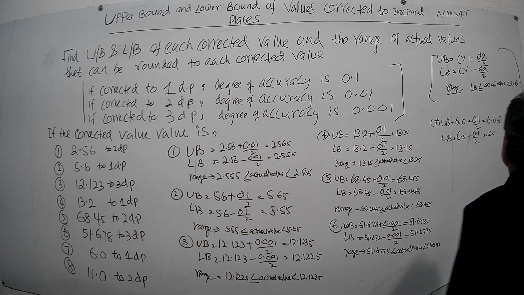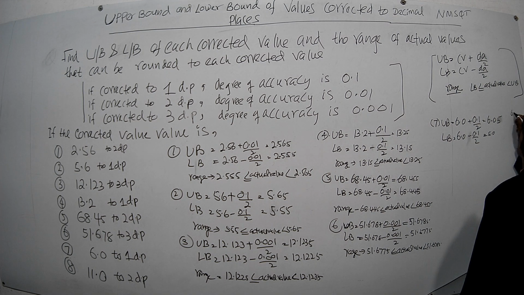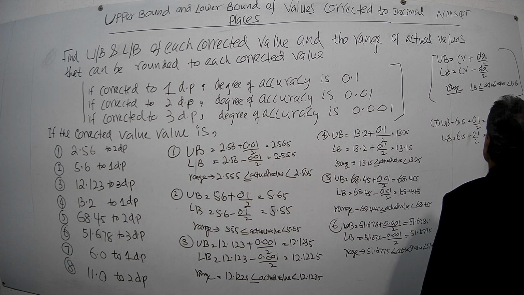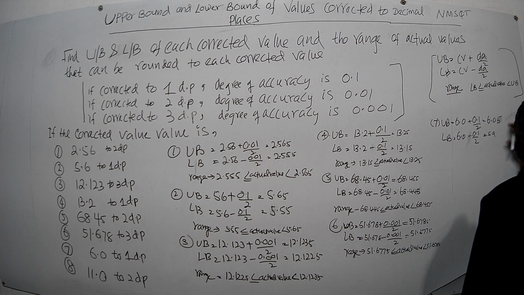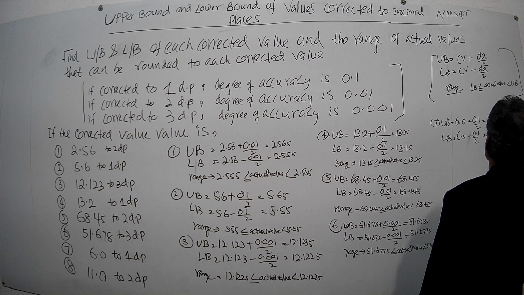Then this one, after subtracting, you are getting 5.95.